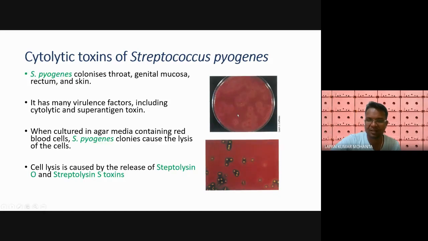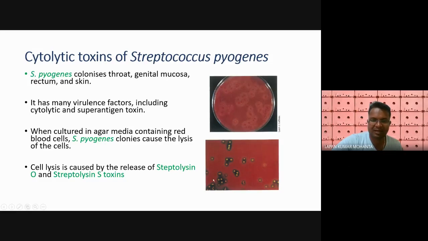You can see the growth of bacteria, and they have damaged the blood cells, breaking them down from these parts. The cell lysis is caused by the release of streptolysin O.